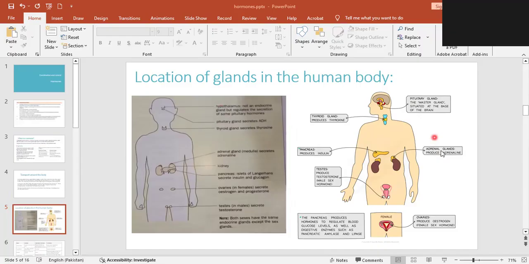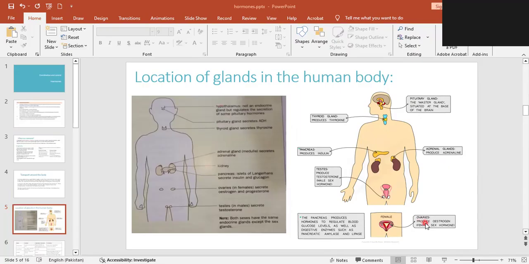So this is adrenaline. Now, there is another gland, that is, if it's a male, that is known as the testes. It's a gland which produces the male sexual hormone known as testosterone, and it gives the male body the male characteristics, right? And if it's a female body, that is the ovaries.